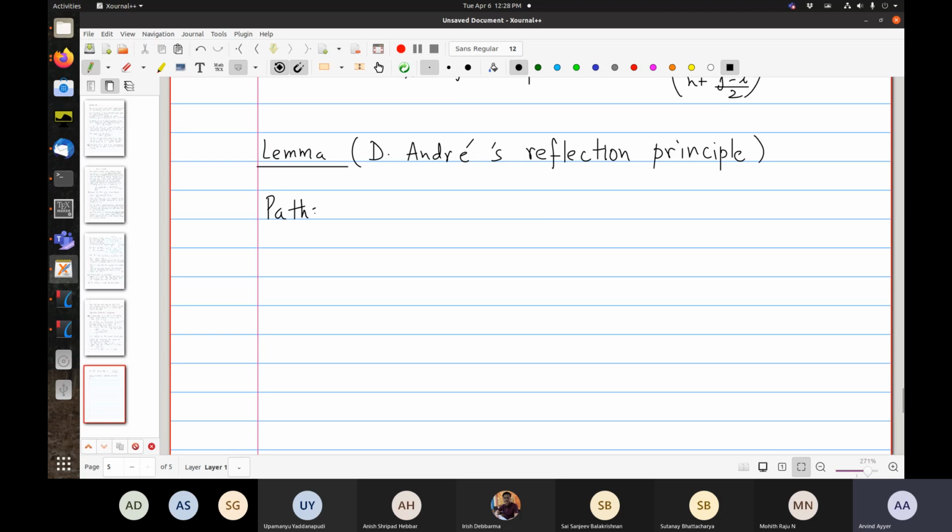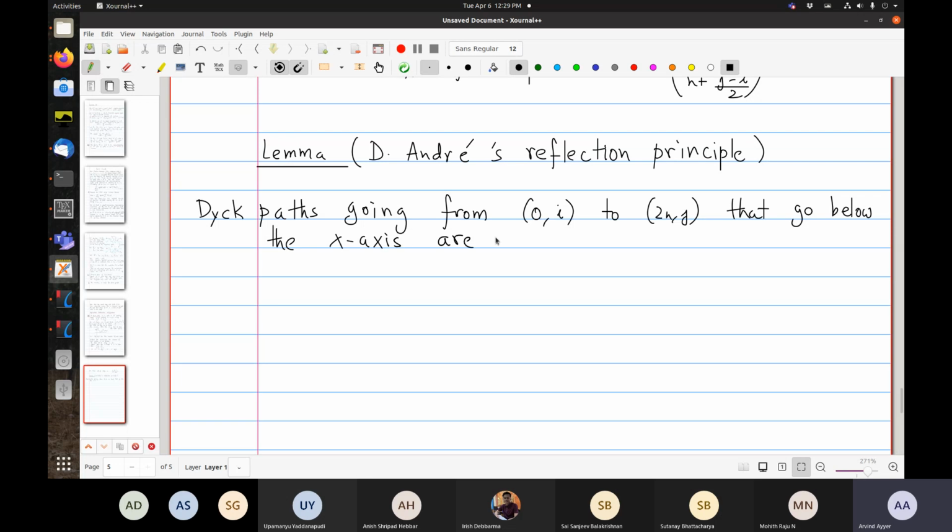So paths, such paths, or Dyck paths, going from (0,i) to (2n,j) that go below the x-axis are in bijection with paths that go from (0,i) to (2n,-j-2).